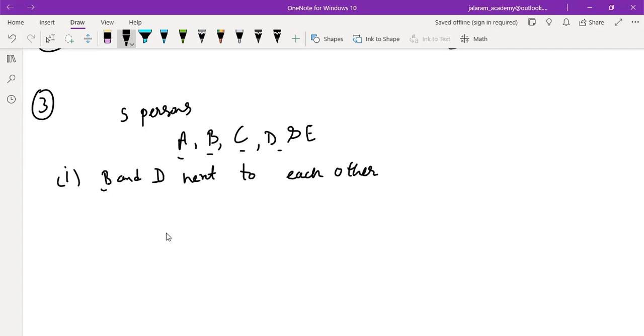So the number of ways of arranging 2 persons together will be factorial 2. Is that clear to you? This is the simple permutation. How many ways are there for arranging B and D? First is BD, second is DB, which is denoted by factorial 2. So mathematically it is also factorial 2. And if we solve it practically, this is not a circular arrangement.